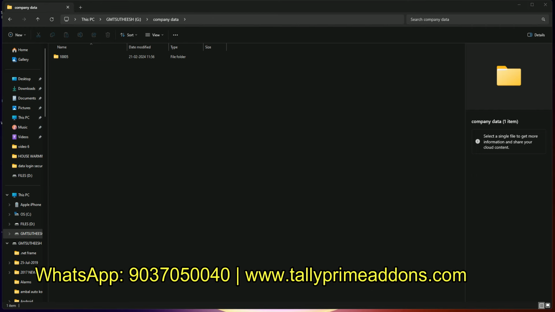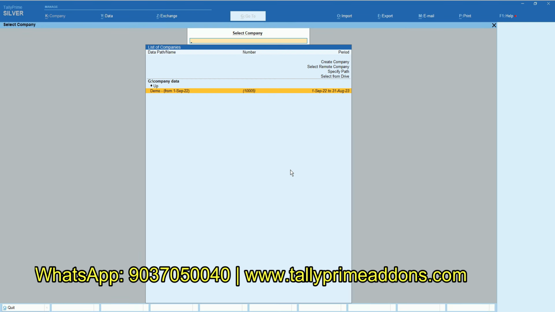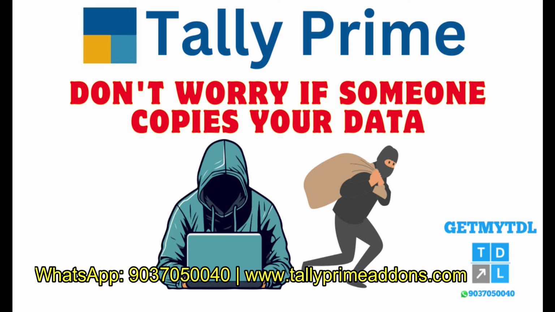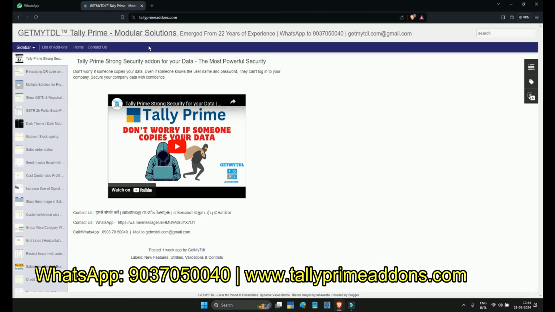He is opening from the pen drive, now typing Kumar, password A, but it is not logging in. So he tries Deepak's username and password, Deepak and password A, and that is also not logging in. But he's a smart guy, he knows the admin username and password, so he tries admin and the password A, but it is also not logging in. This is the protection we are giving in this add-on.